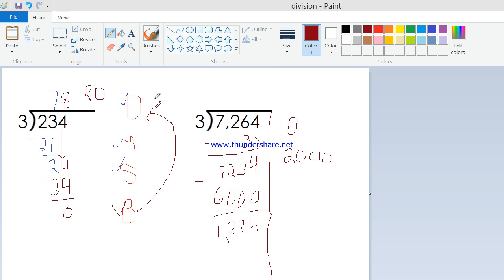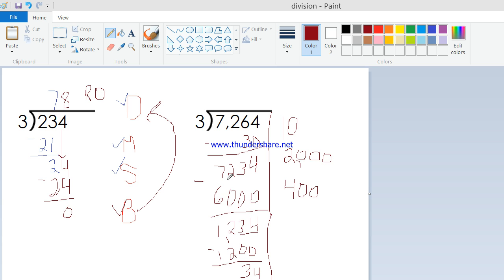Now again, you can go back to something like 10 or 100. But if you stop and think about it, we're looking to see if this 3 can go into 1, but it sure can go into 12. In fact, we know that 3 times 4 is 12, but it wasn't just 4. We need these 2 zeros right here. It's 400, because 3 times 400 is 1,200. That's 400 times 3, divide, multiply. Subtract. And now we've made this a nice, manageable number.